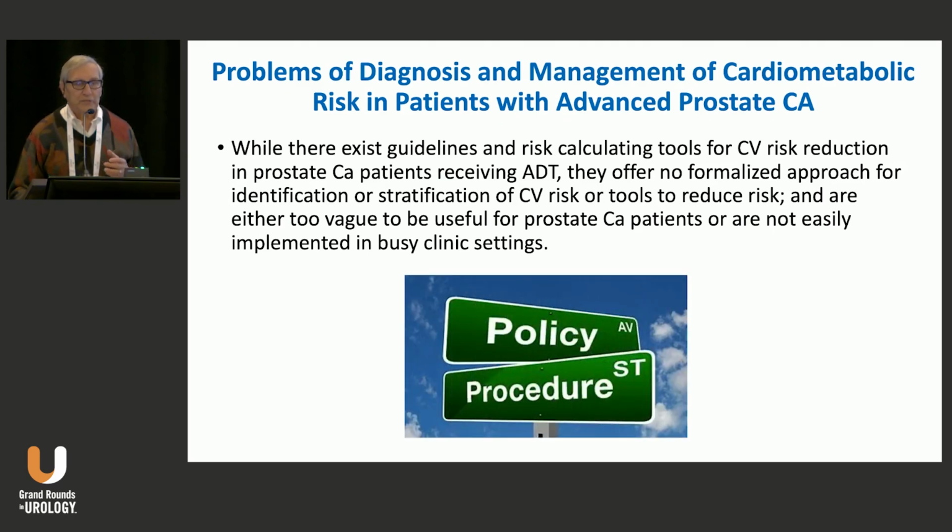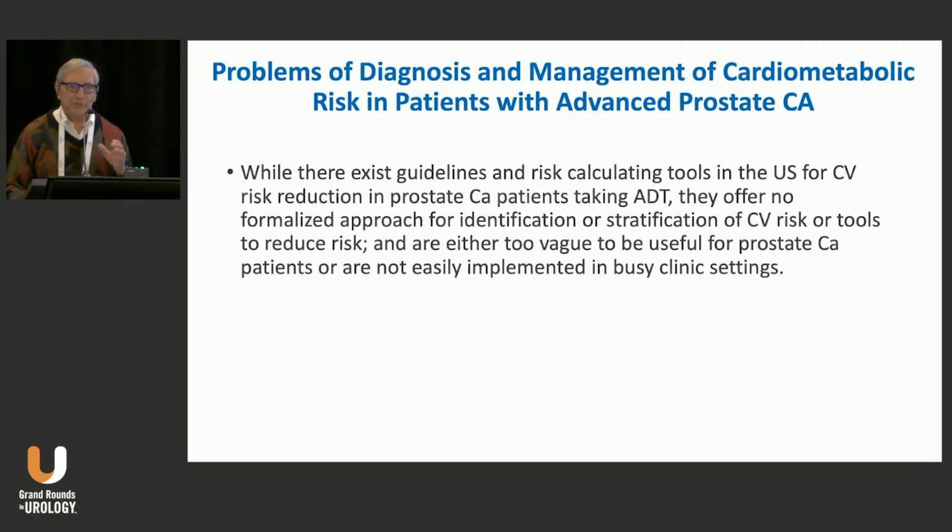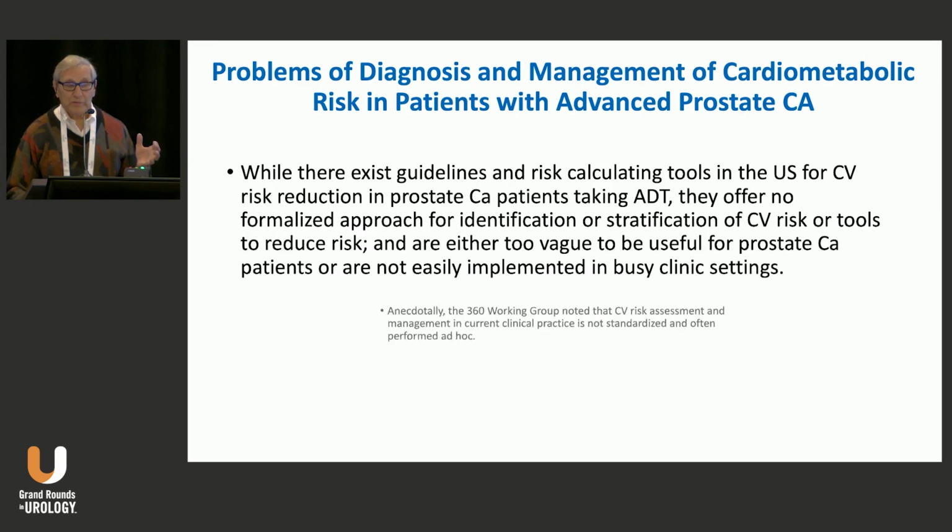And we've gotten the group together, ultimately shown here, where we published a paper in Urology Practice fairly recently, that we came up with some guidelines. But nevertheless, in terms of specific guidelines for patients with cardiovascular disease risk reduction, we're going to follow with some additional recommendations. And while these existing guidelines and risk calculating tools in the US for CVD risk reduction in these patients taking ADT offer no formalized approach for identification and stratification of risk, they're, again, either too vague or impossible to implement in the practice, as I previously stated.